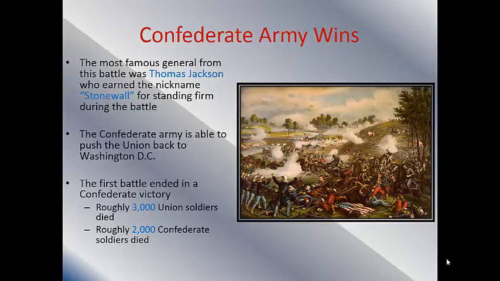All right, the Confederate Army is able to push back the Union Army, send them back to Washington, D.C., send them packing. The Confederates end up winning here. They lose fewer soldiers as well. We're talking about 2,000 Confederate soldiers dying and 3,000 Union soldiers dying. And this becomes a huge moment for the Confederates because they realize that they have a chance of maybe doing something really good in this war. And for the Union side, they realize that this war is not going to be over in 3 months.